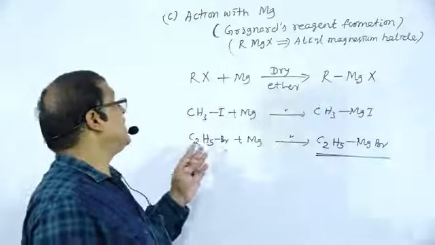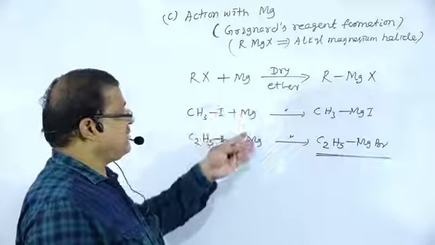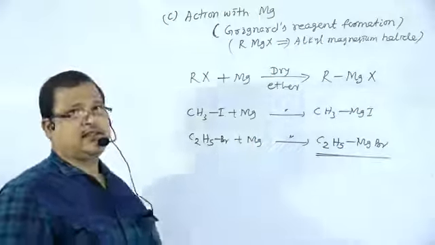So this is the reaction of alkyl halides with magnesium to form Grignard's reagent.